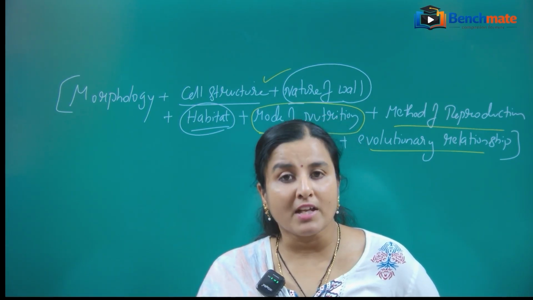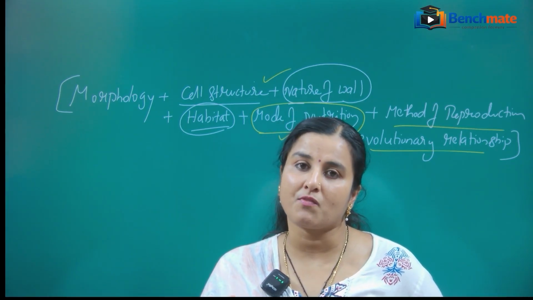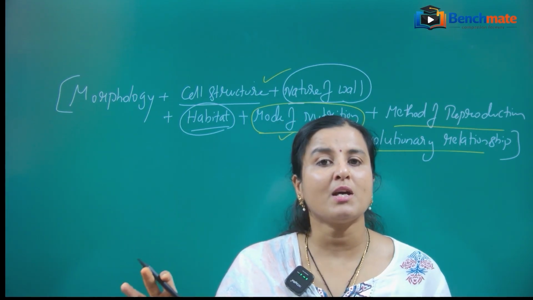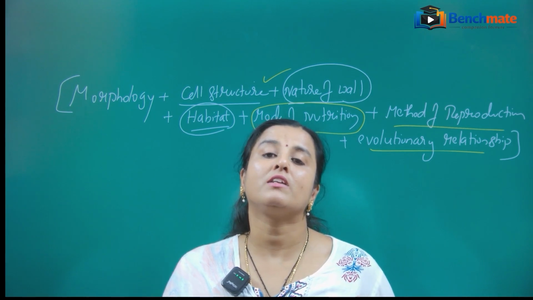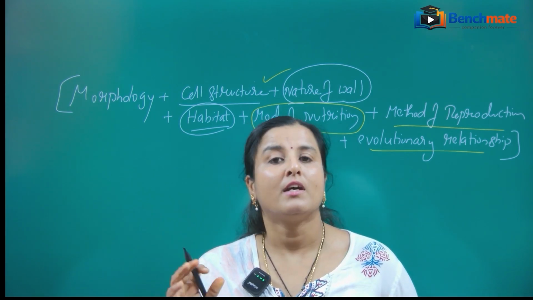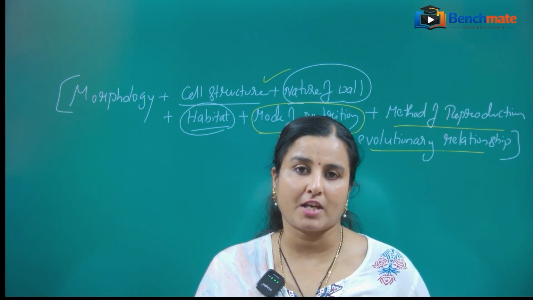So depending on this, the classification system will be changing. Kingdom Plantae and Animalia are common in different types of classification systems.